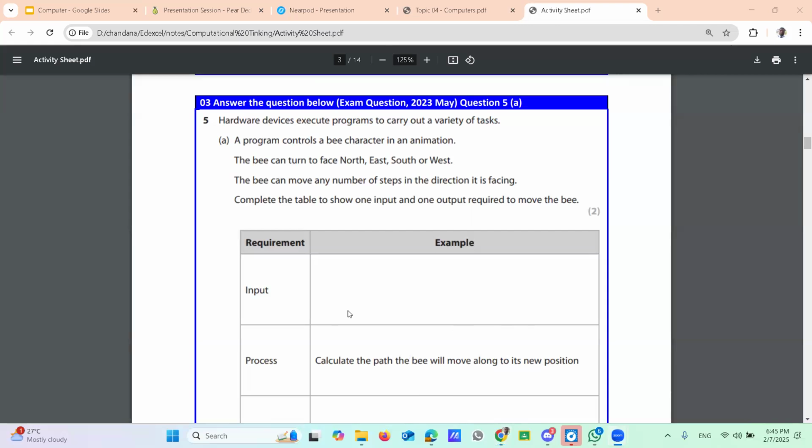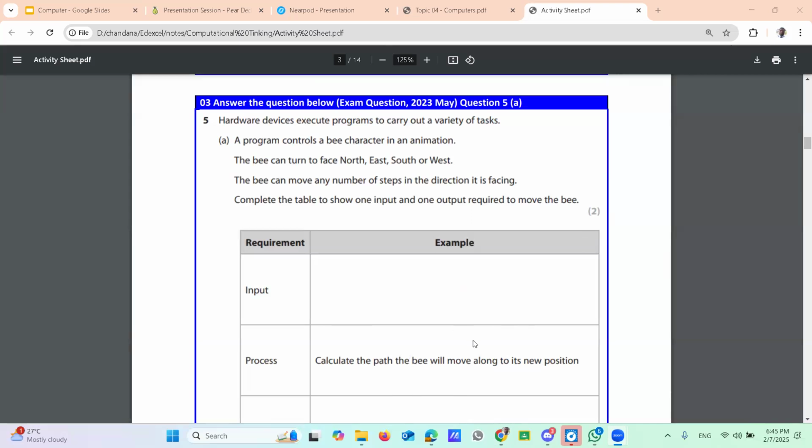Yes, I think now the time is okay. 3 minutes is okay for this question. Right, try to upload your answer. Only one input is okay. 2 marks there, one for input and one for output.